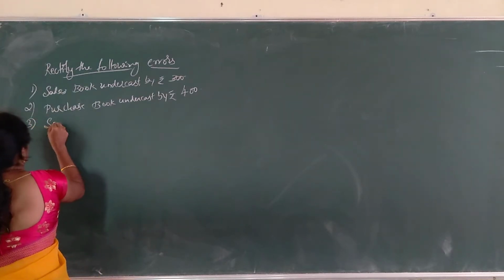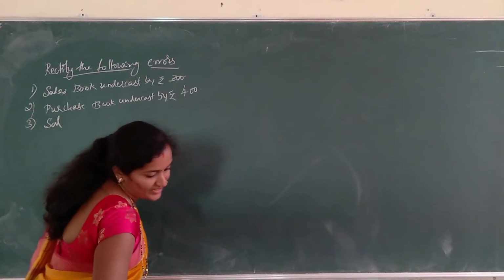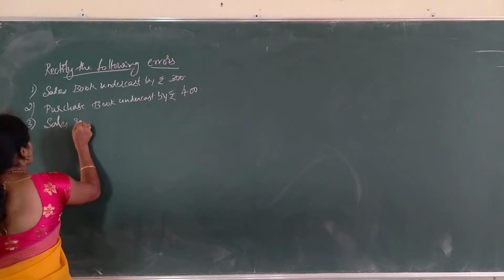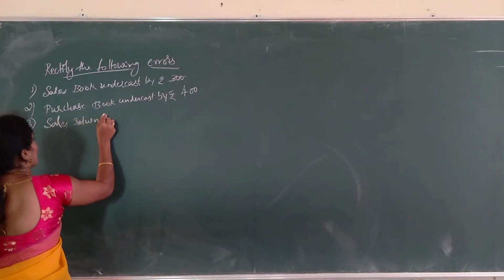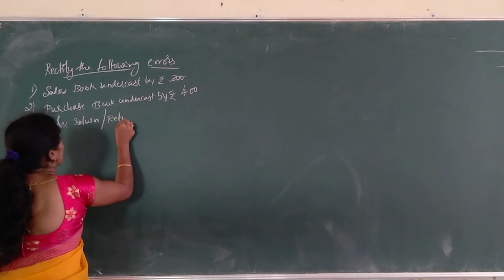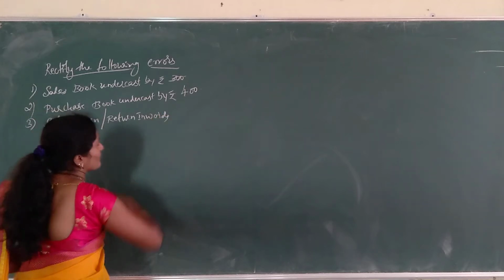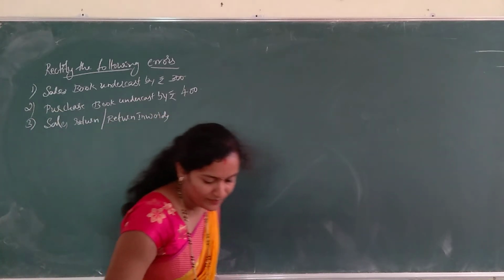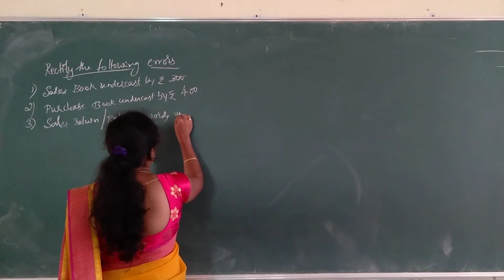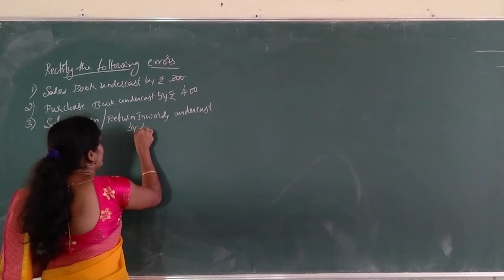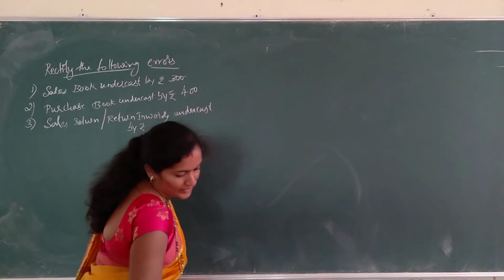Third one is sales return or return inwards. Return inwards undercast by rupees 200.